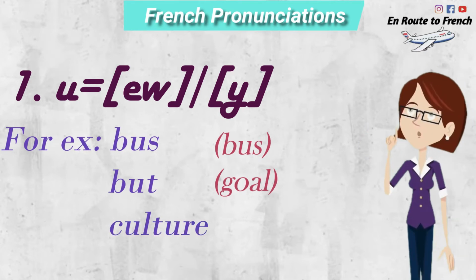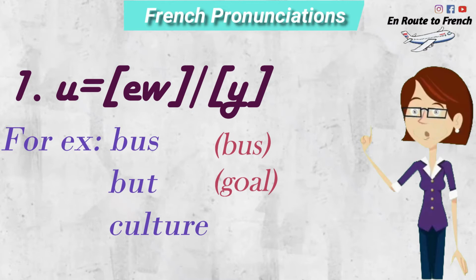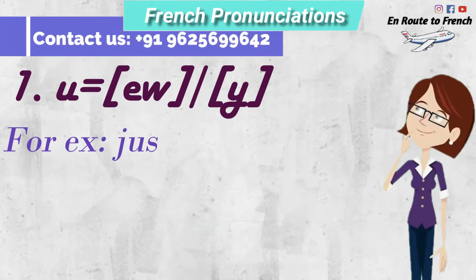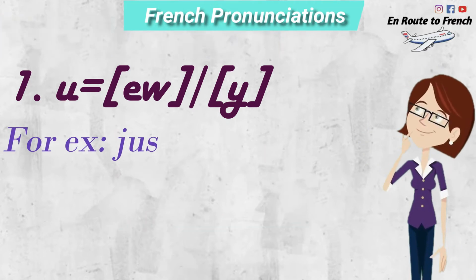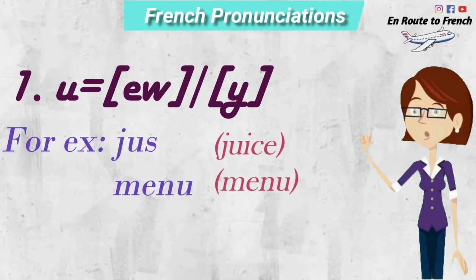Culture, culture. So there are two U's here. Culture, which means culture. Jus, which means juice. Menu, which means menu.